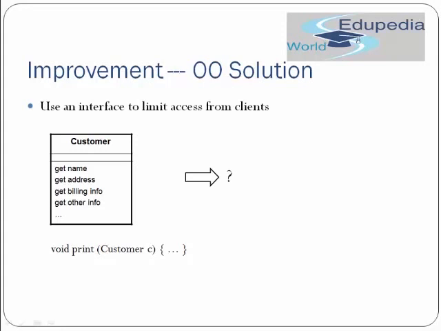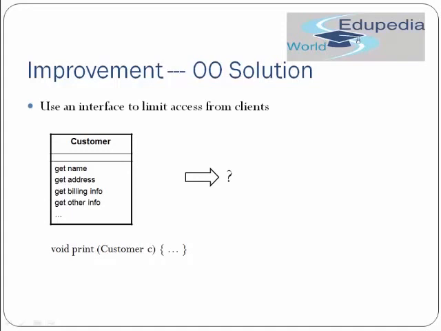Okay, so here it is giving us a solution of a case. The case is a user interface to limit access from clients. You can see what design principle we are using over here. We have a customer, and the customer has various methods to get name, get address, get billing info, get other info, and then to print the customer. So we can use the interface to limit access from the client.